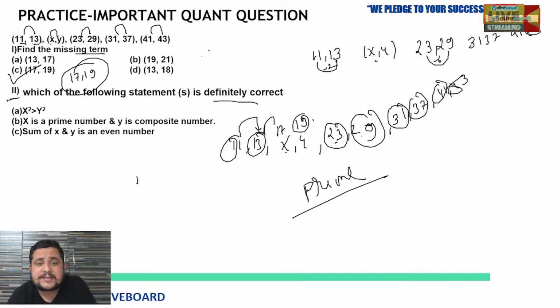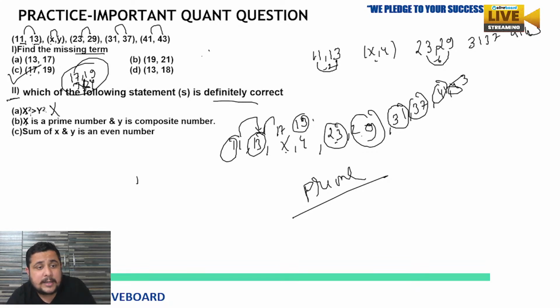Which of the following statements is definitely correct? The first statement is x square is greater than y square. First of all, check the value of x. X is already less than y. How is it possible that the square of x will be more than the square of y, unless it is in decimals? So this will be incorrect.